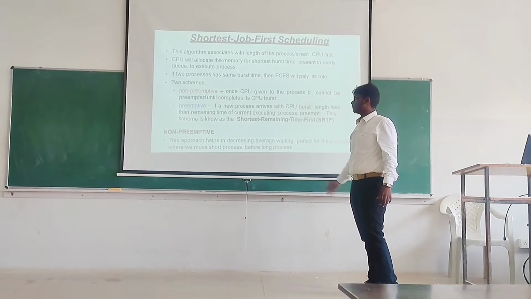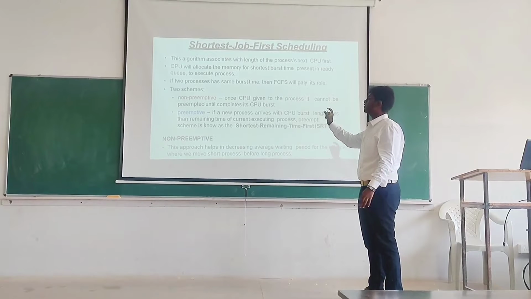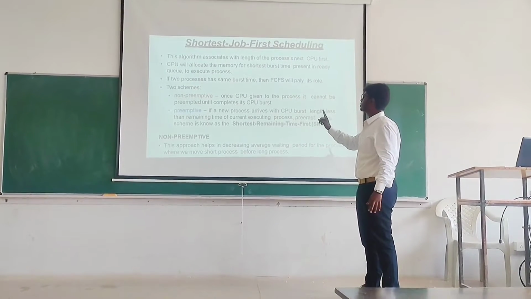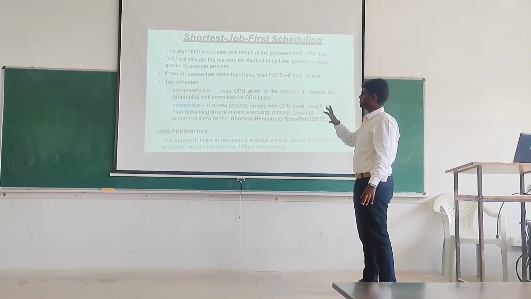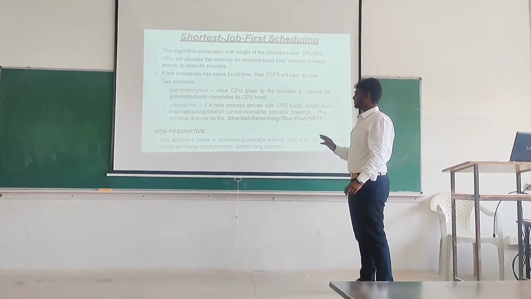The next scheme is preemptive. If a new process arrives with a CPU burst length less than the remaining time of the currently executing process, preemption will happen. This scheme is also known as shortest remaining time first. This will be done with the activity, I will show you. And non-preemptive, we will see in detail.